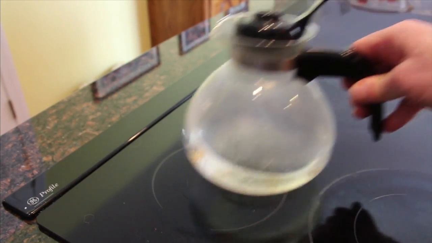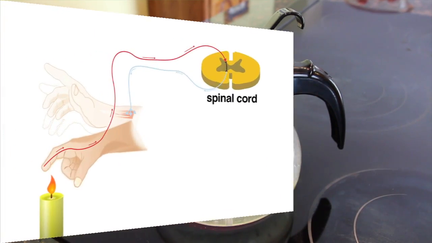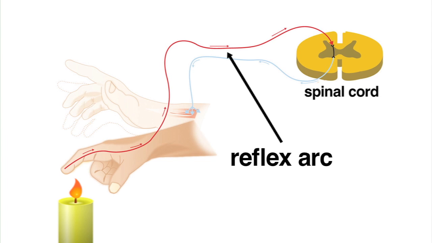Another example is the fact that if you touch a hot surface, your reflex is to pull your hand quickly away. A sensory receptor sends a signal to the spinal cord through a path called the reflex arc, and you quickly respond, pulling your hand away from the heat.